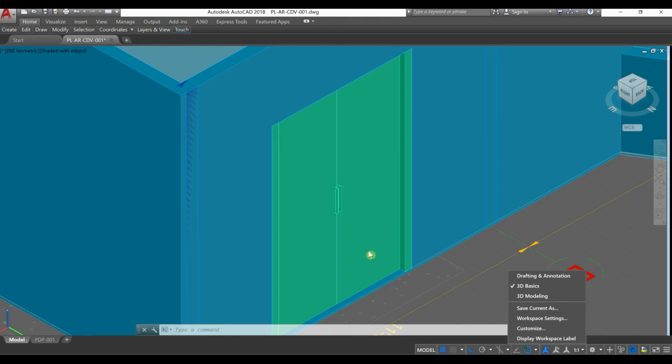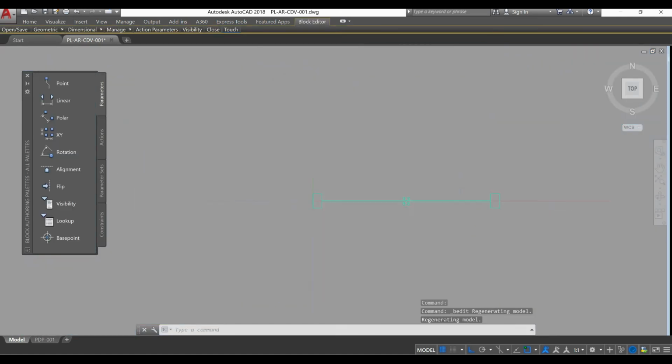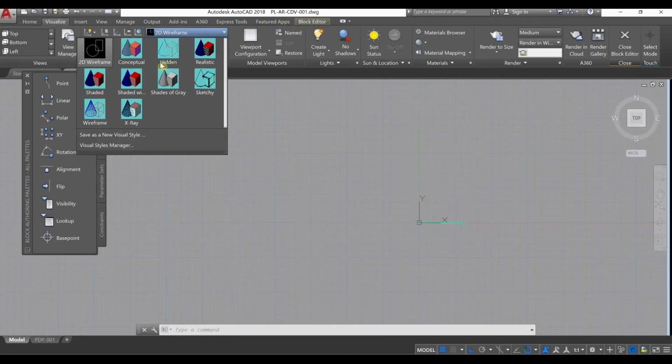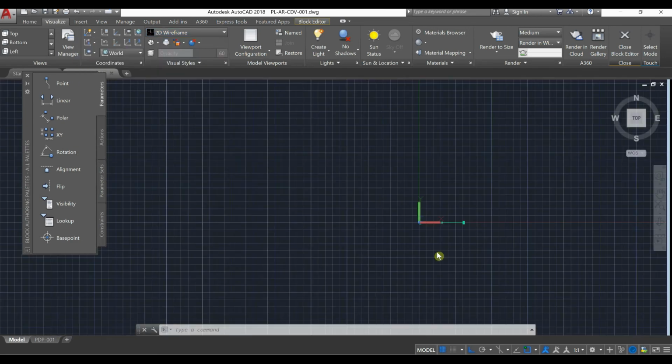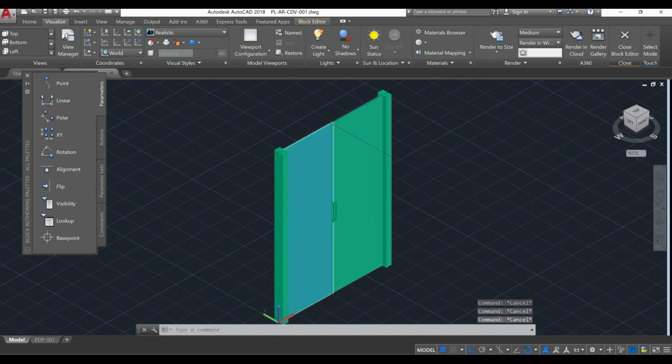We need to double click the door to edit the materials and change the visual style to realistic here. Okay, let's go to the three-dimensional view, and we need to click on materials browser.